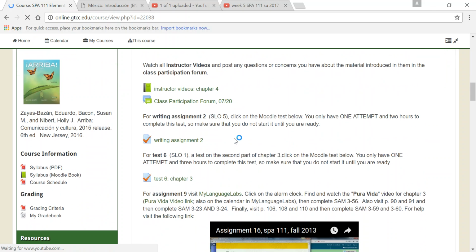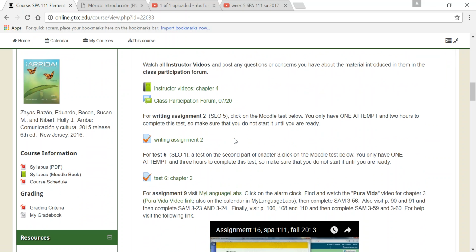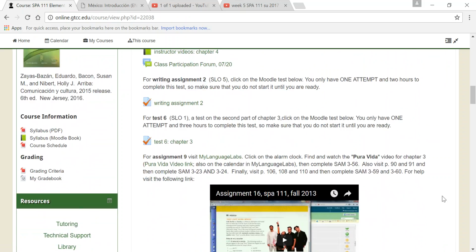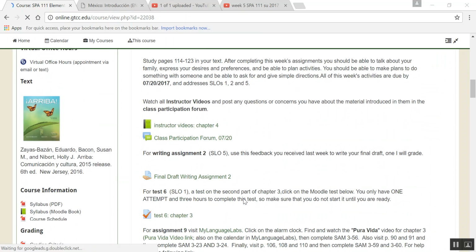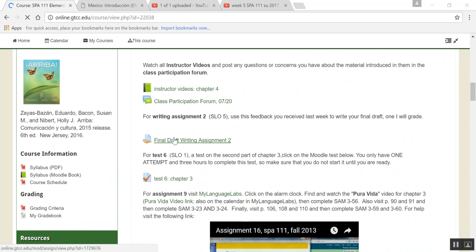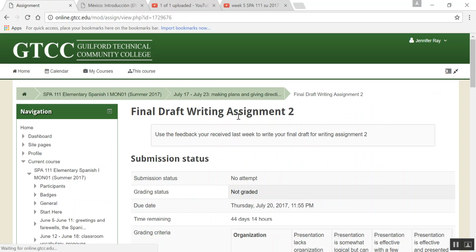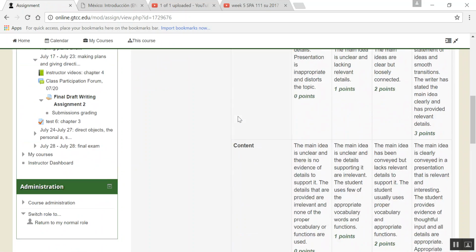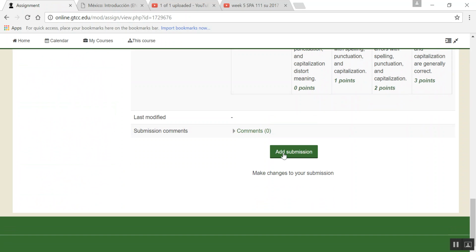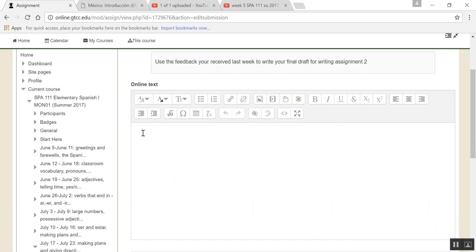Then we have writing assignment 2. Sorry, I had something incorrect out there. I actually had your draft out there twice, but for writing assignment 2, you are doing your final draft now. So you can take the feedback that people have given you, and open up your final draft for writing assignment 2, and you'll notice that there's a rubric, so I'm going to use that rubric to score you. Then hit add submission, and here you're just going to want to post what you wrote in the other writing assignment with the changes that people suggested to you here.